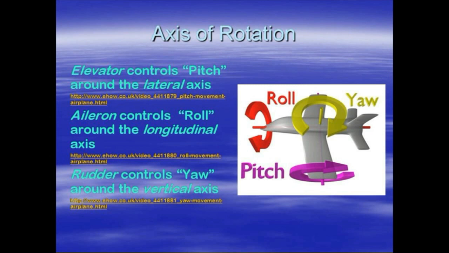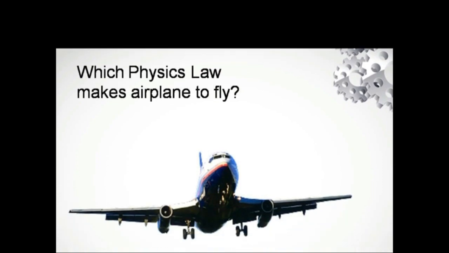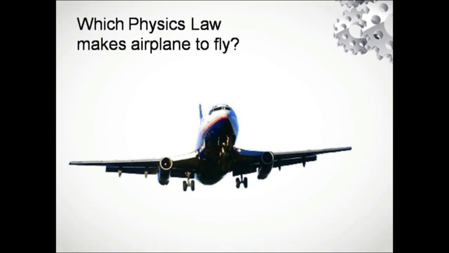Aileron is what helps to roll. You can see the red diagram here, roll. Rolling of the plane can be done when we control the aileron, if it is manipulated in such a way as to roll the airplane. To control the yaw around the vertical axis, the rudder is attached here at the bottom end of the airplane, and the elevator is also attached here, which controls the pitch over the lateral axis.